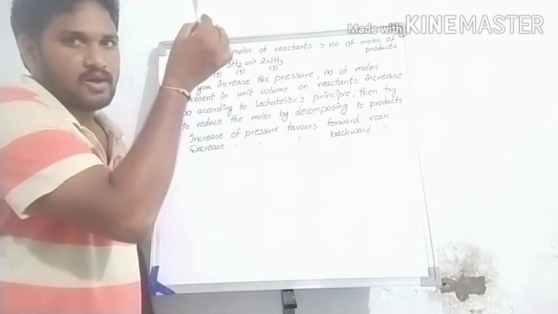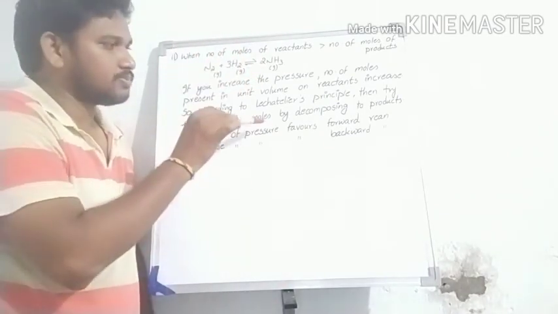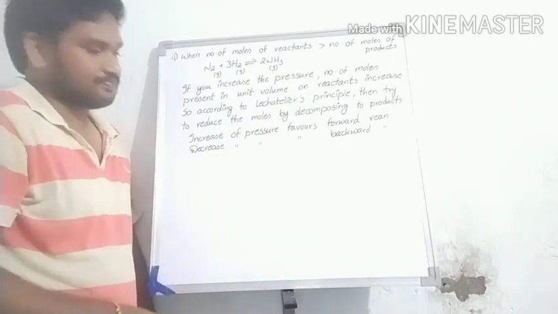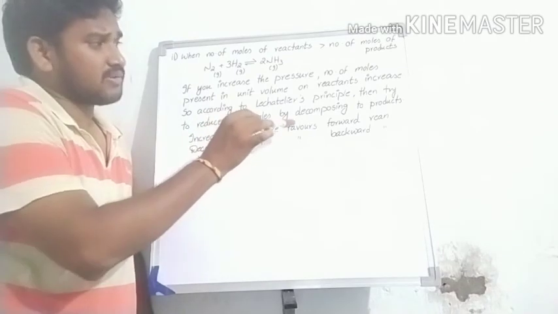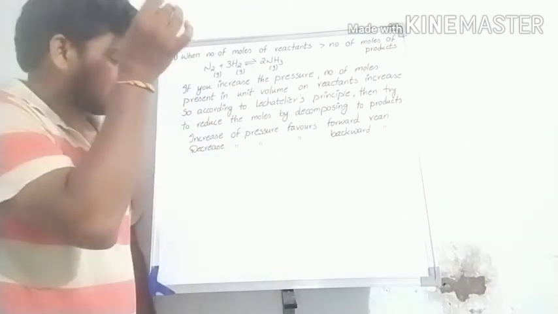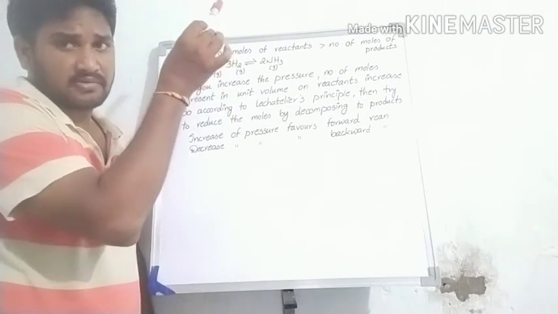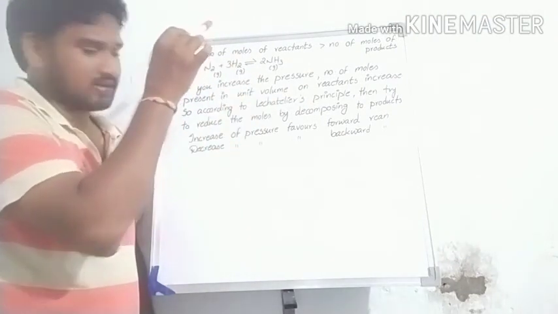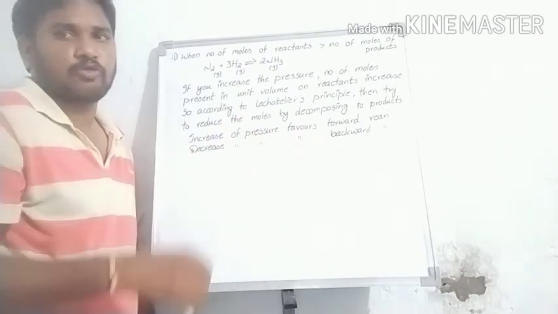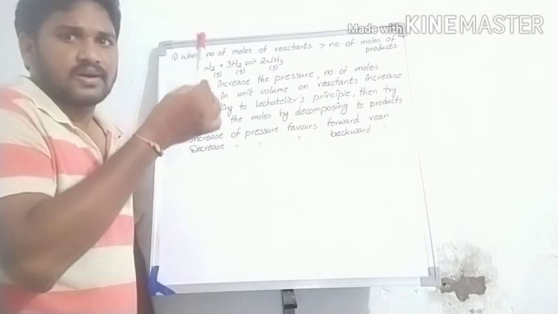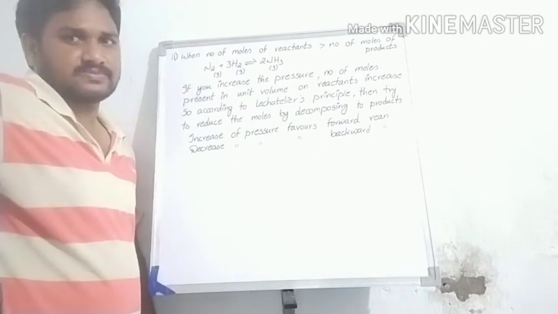There it was decomposing to reactants; here it is decomposing to product. Okay, one more: an increase of pressure favors the forward reaction. There, an increase of pressure favored the backward reaction. In the same manner, a decrease of pressure favors the backward reaction here, and there a decrease in pressure favors the forward reaction.